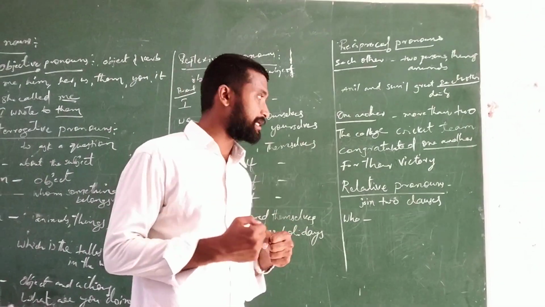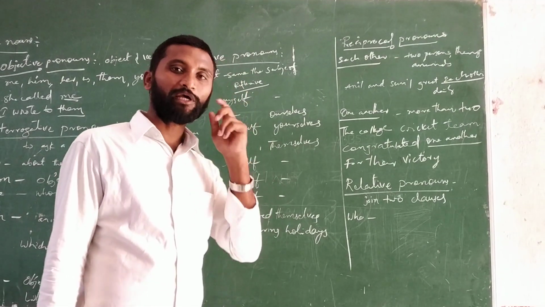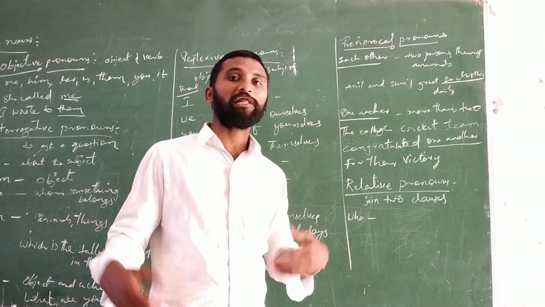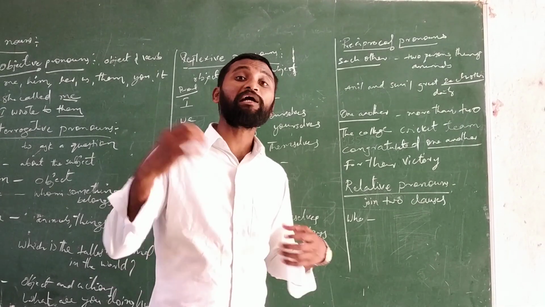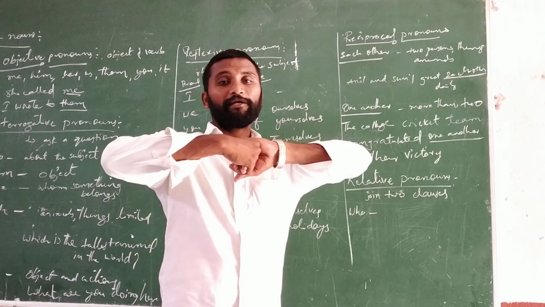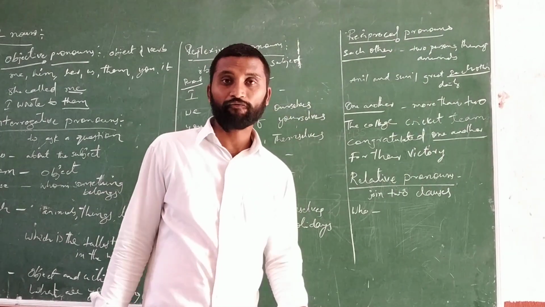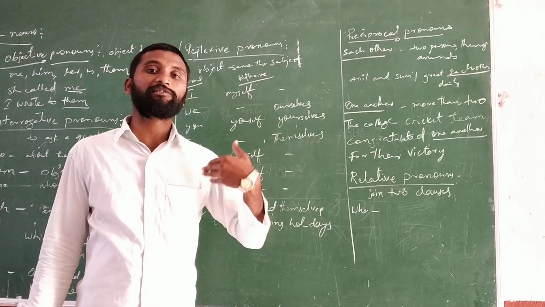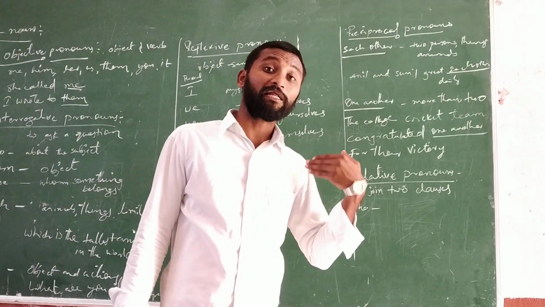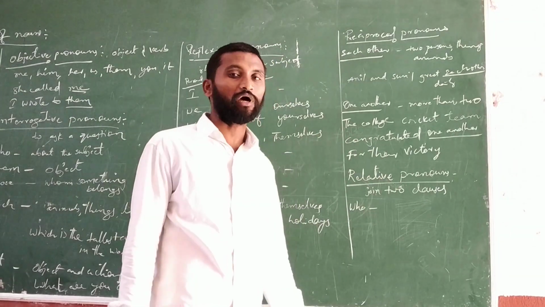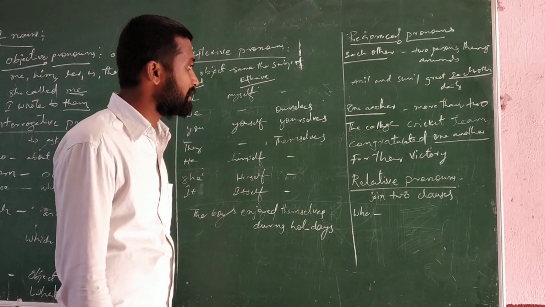In a cricket team, approximately 11 players are there. After their victory, they congratulated one another. Now here, more than two persons. So when you want to talk about more than two persons in reciprocal pronouns, you have to use one another.